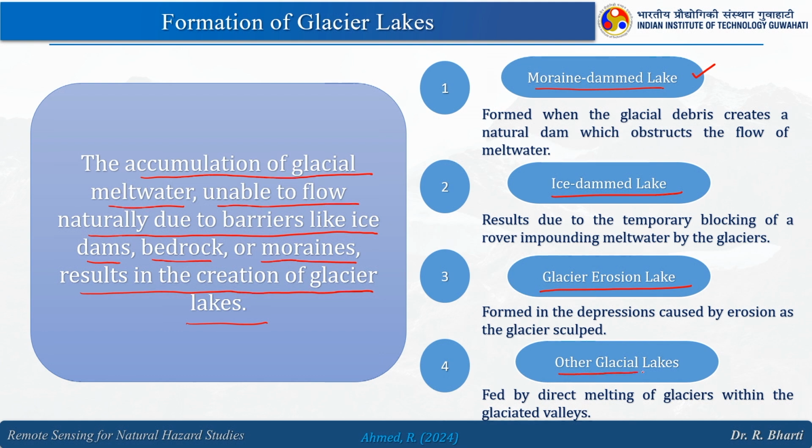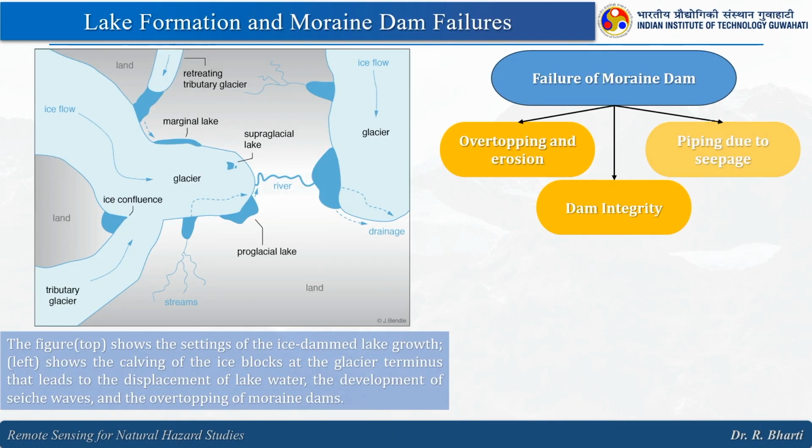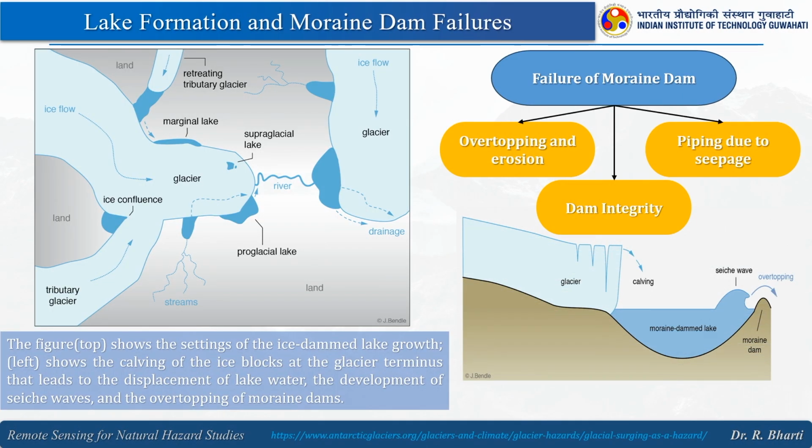And then we also have other glacial lakes fed by direct melting of glaciers within the glaciated valleys. Here you can see the failure of a moraine dam. The first one is overtopping and erosion, then piping due to seepage, and dam integrity. These are the different causes of moraine dam failure.